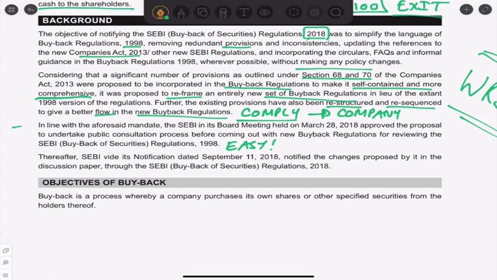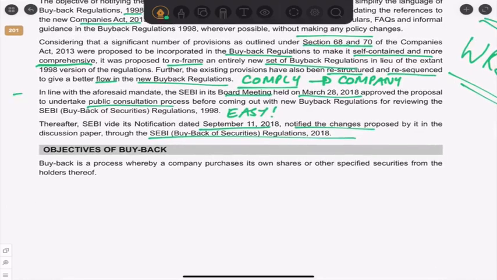So SEBI, in the board meeting on 28 March, approved the proposal. They said let us go for the buyback regulations. Finally, on September 11th 2018, after all the processes like public consultation, there are so many processes, right? SEBI simply can't make some law and say this is final, all of you follow. No, there is a process. They notified the changes and now we finally have the SEBI Buyback Regulations 2018.